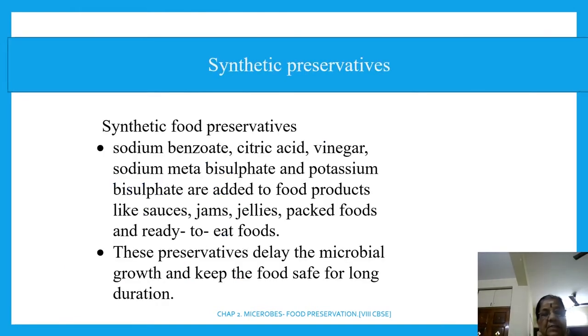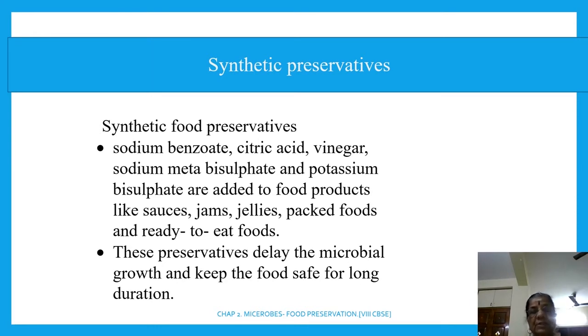Okay, the next one, synthetic preservatives: sodium benzoate, citric acid, vinegar, sodium metabisulfate, potassium bisulfate are added to food products like sauces, jam, jelly, and packed food, ready to eat food. These preservatives delay the microbial growth and keep the food safe for long duration. What do you know about the synthetic food preservation?